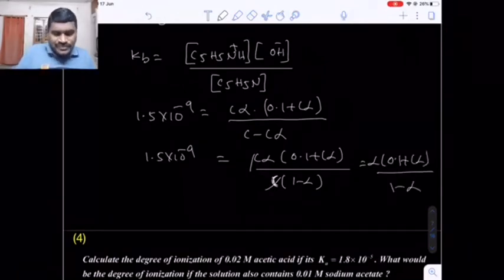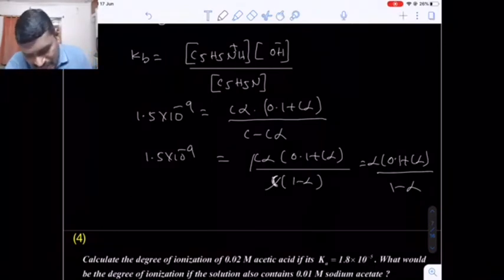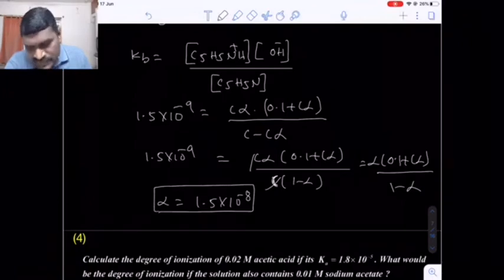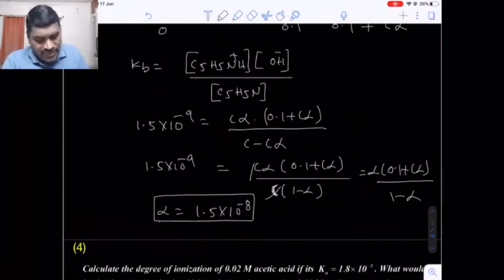Now here if you solve this equation, you will get the final answer, alpha value 1.5 into 10 raised to minus 8. Here we have to use some approximation.